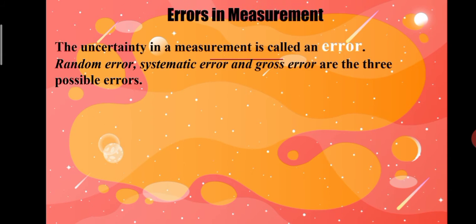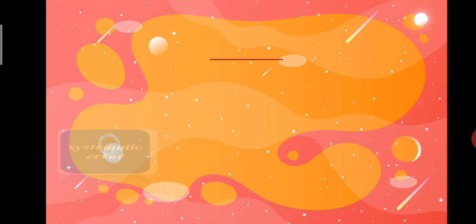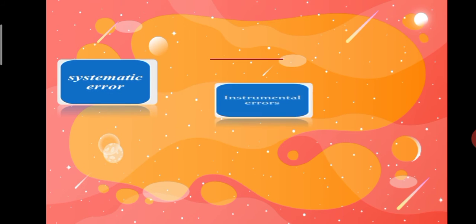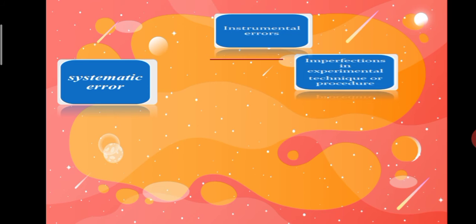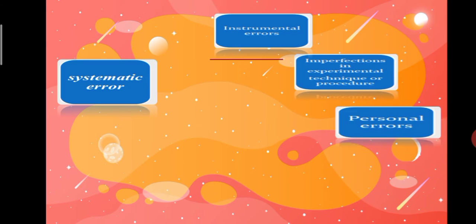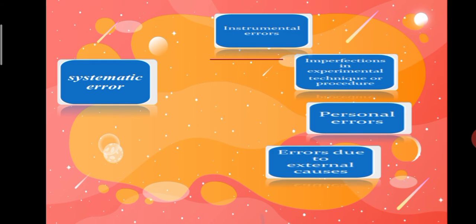Error in measurement. The uncertainty in a measurement is called an error. Random error, systematic error, and gross error are the three possible errors. Systematic errors are classified into instrumental errors, imperfection in experimental technique or procedure, personal errors, errors due to external causes, and least count errors.